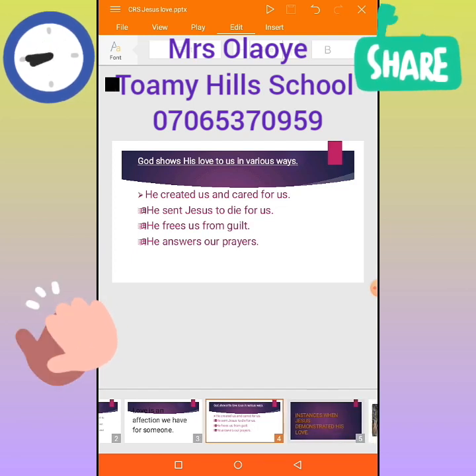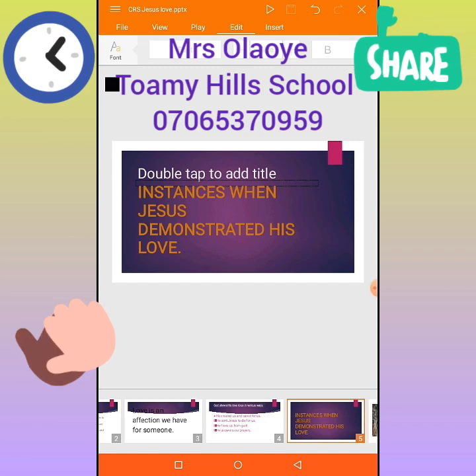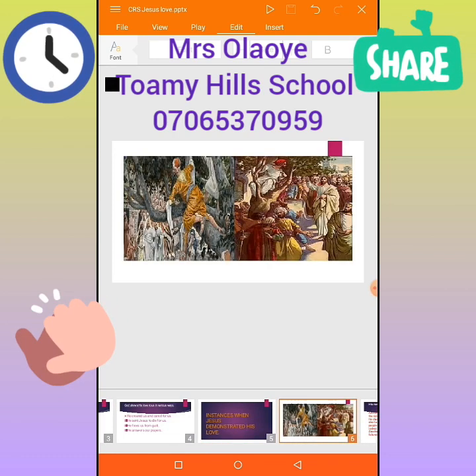The next slide, we want to look at instances when Jesus demonstrated his love. First, we're going to look at this picture. There are two different pictures there, but the two of them are showing that someone is on a tree, right? And someone is passing by, and we can see different crowds in the two pictures. That is the story of, can you guess? Okay, it's the story of Zacchaeus.